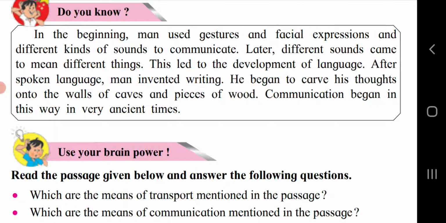So with the help of gestures, expressions, and by making different types of sounds, communication took place in our human life. But slowly the people started communicating with the walls by making paintings and by making different architectural developments or different sculptures, so these are also means of communication. But these all are the means of communication of our ancient time.